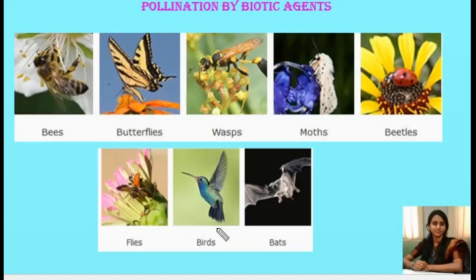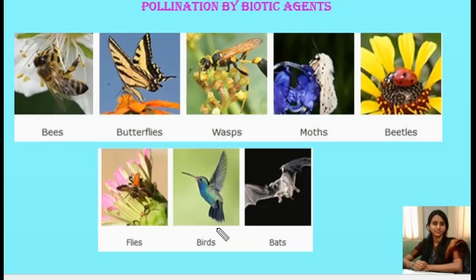Then nectar and pollen grains are the useful floral rewards which are given to insects. Because of this nectar and pollen grains, the insects come to collect these. At the same time, these insects are able to bring about the pollination.